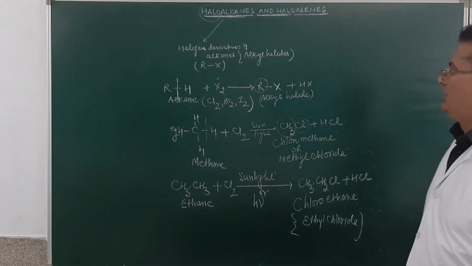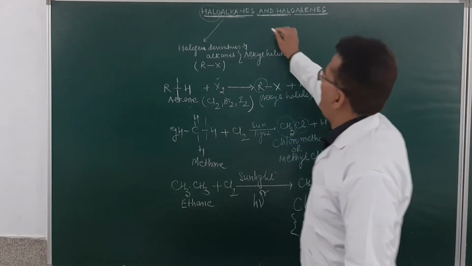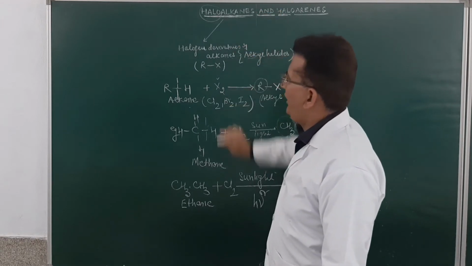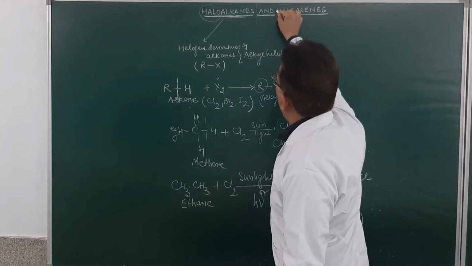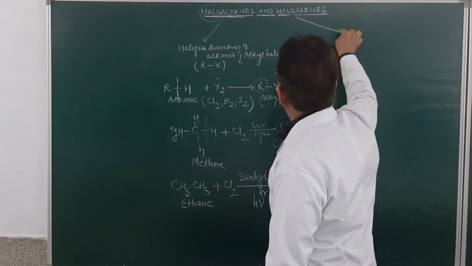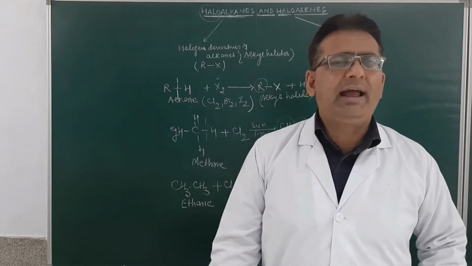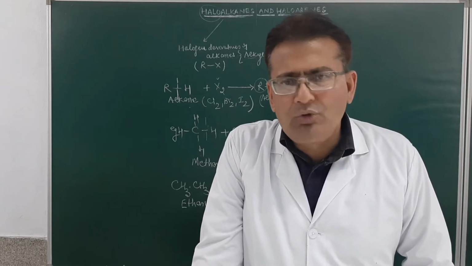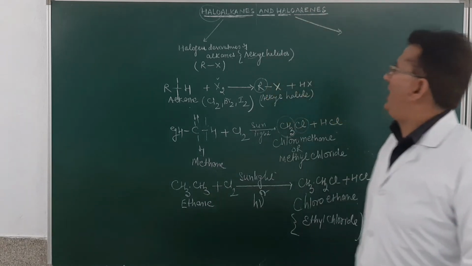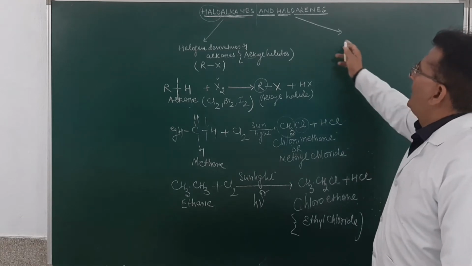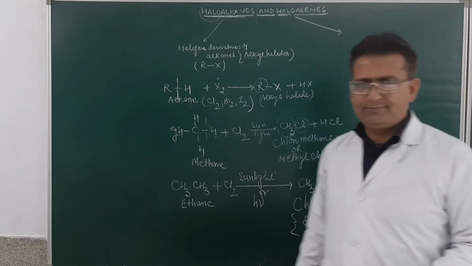What are haloalkanes? These are halogen derivatives of alkanes. Now, the name of the chapter is haloalkanes and haloarenes. The word haloalkane must be very, very clear to you. Next, what are haloarenes? Arenes are aromatic hydrocarbons. What are aromatic hydrocarbons? The compounds which show aromatic properties are aromatic hydrocarbons. Now in haloarenes, these are halogen derivatives of arenes.